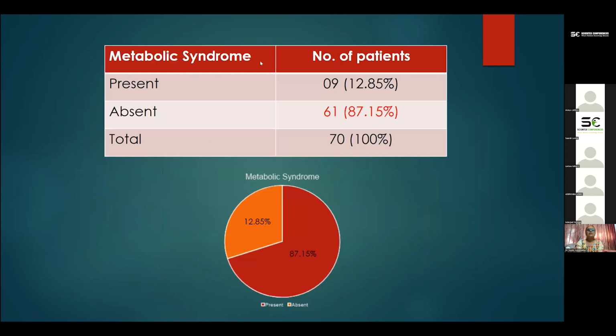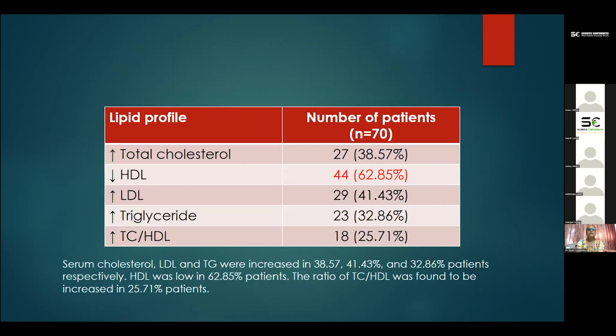Metabolic syndrome was studied. It was absent in about 87.15% of the patients. This is in contrast to the elderly population, which is mostly obese. Our population was not very obese, and they were physically active. For the traditional risk factor, lipid profile was studied, and decreased HDL was found in 61.85% of the cases, followed by increased total cholesterol, increased LDL and increased triglycerides.